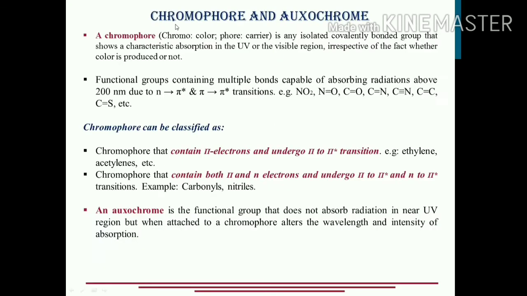Chromo means color. It comes from color. Okay. And phore means a carrier. Okay. So a chromophore, usually earlier what was it considered? The scientists used to assume earlier that any colored compound, for example, nitrobenzene compounds, usually are yellow in color. So it is said the yellow color of that particular compound is imparted by a particular functional group, and so that functional group was labeled as a chromophore.